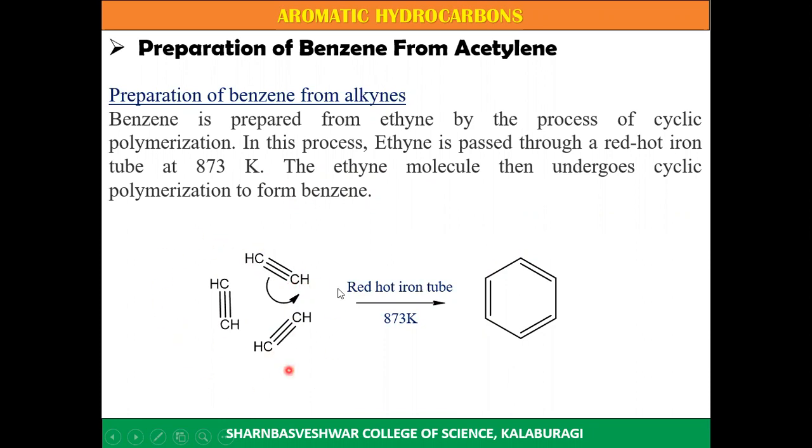Therefore, when three moles of acetylene are heated in a red hot iron tube at 873 Kelvin, it will give the product benzene. So this is what we call cyclic polymerization.